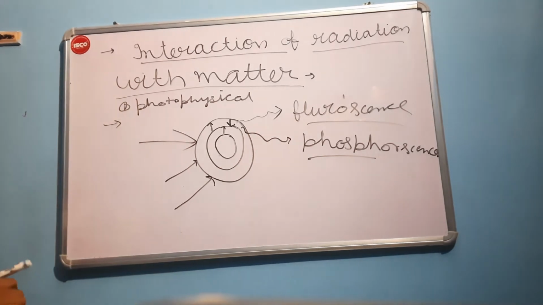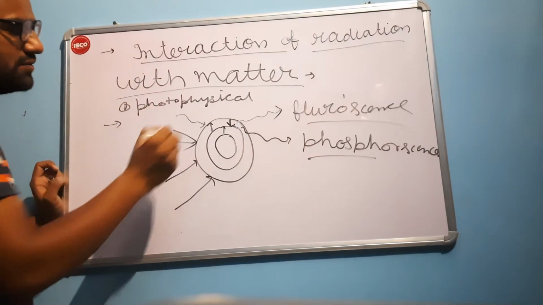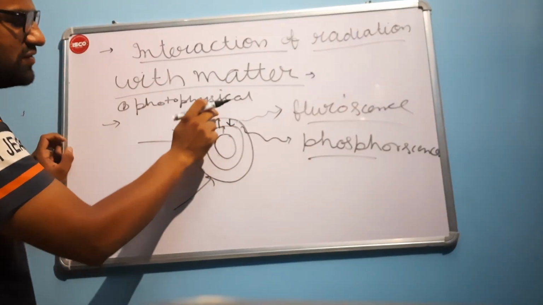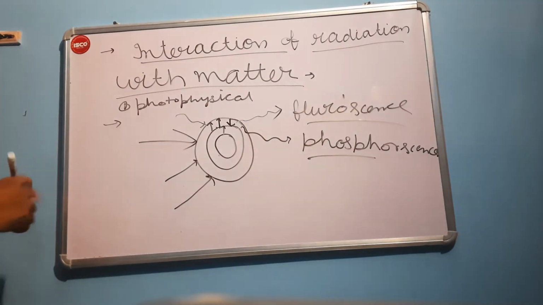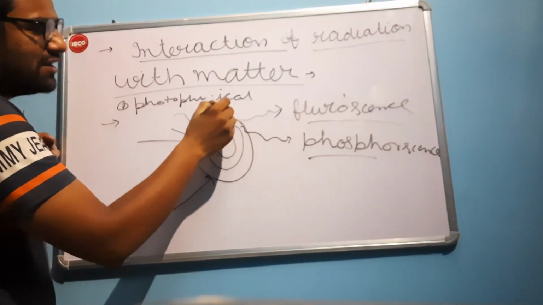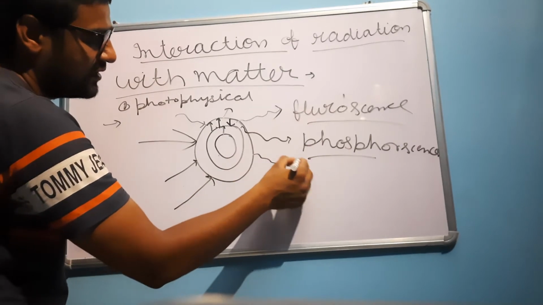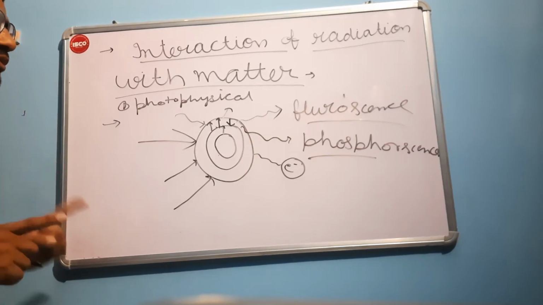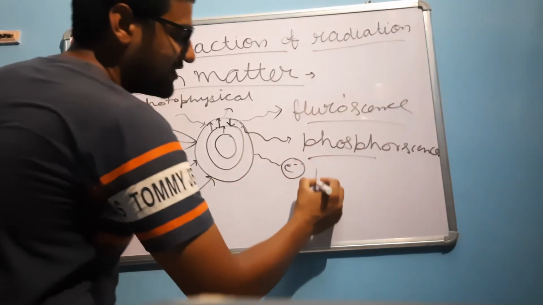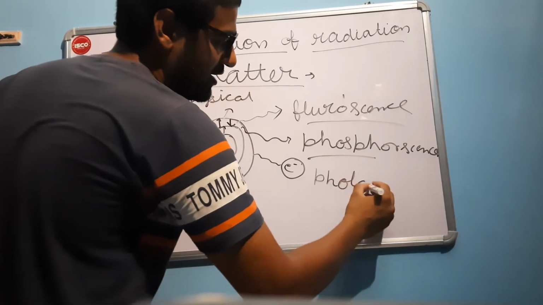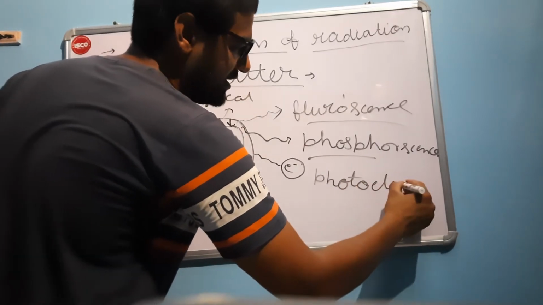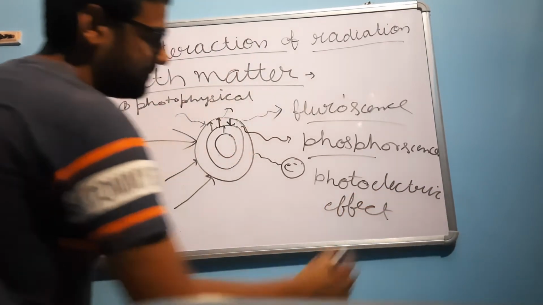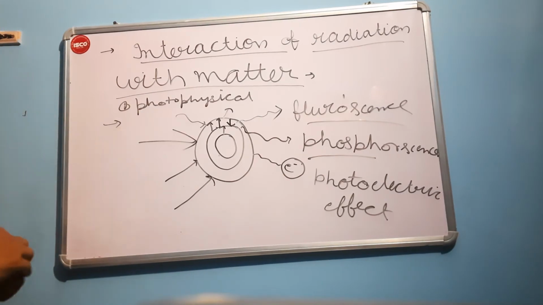For the third type, we are giving sufficient amount of energy to the metal, its electrons are getting excited to higher state. The electron from this will move to this side. If the electron is ejected out from the surface of metal, our electron comes out, then this type of photophysical process will be called photoelectric effect. We are aware about this, we have read it a lot. Okay, now move to the fourth type of photophysical process.